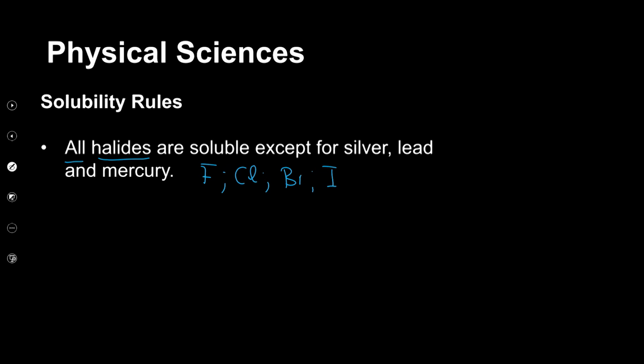So there is something special about group 7 in terms of chemical properties, which also appeals to the solubility of these substances. So if we are talking about all halides, we're talking about these substances, except silver. If it's a silver halide, we can talk about silver chloride, for argument's sake. Chemical formula, very important. We can talk about silver bromide, all right? We can talk about silver iodide. It means these are insoluble because we are saying these are exceptions, right?